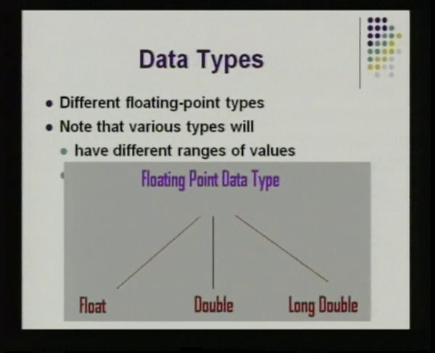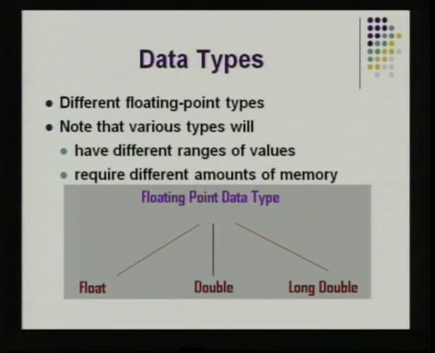So, in floating point data type, you are having the common float data type, the double, which requires double the amount of storage. So, for floating point operation, if you require 4 bytes for float, for double you require 8 bytes, and for long double you require 10 bytes. So, it is only a difference in the range of values that can be represented and the amount of storage that is needed.